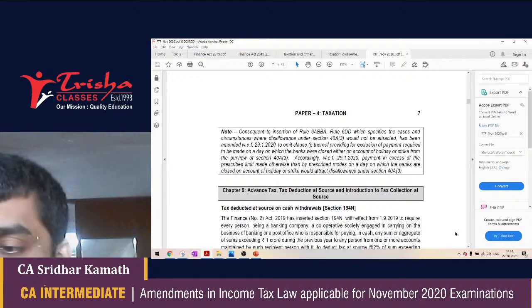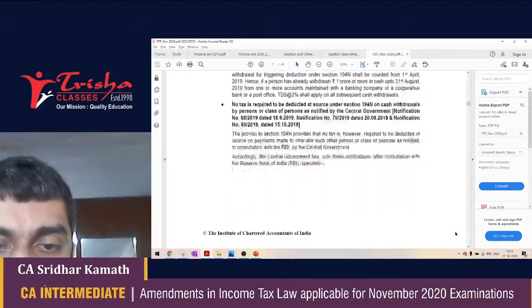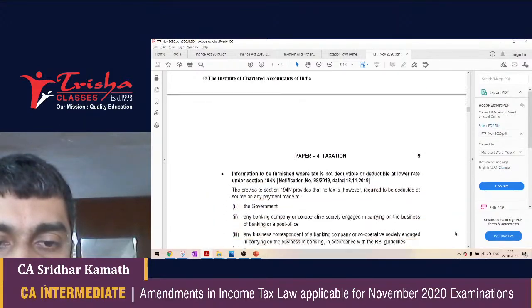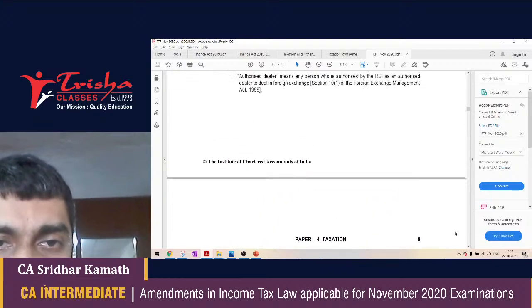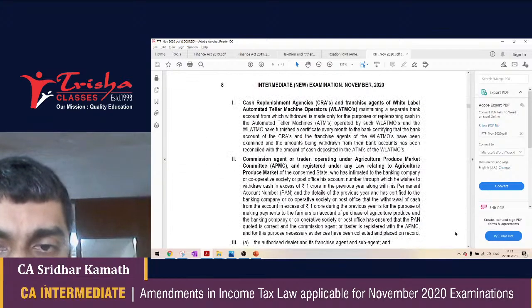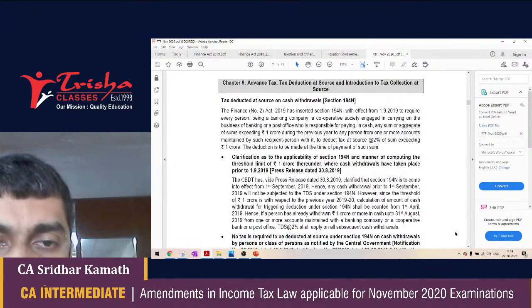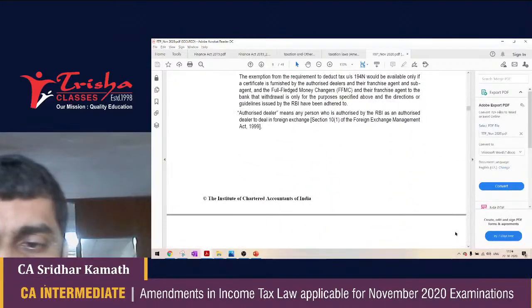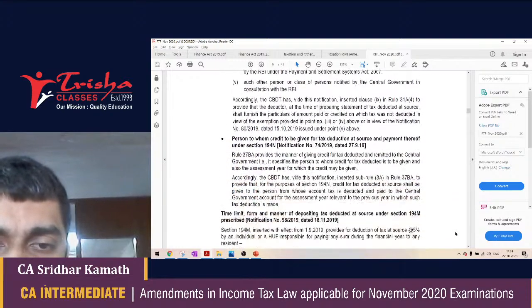Some changes in the TDS sections that are applicable: section 194N, on which we have discussed cash withdrawals. 194M, I'm not sure they have discussed here. Only 194N, I think. Yes, 194N, a lot of notifications, a lot of clarifications have come out. And right now, there's a Madras High Court judgment which is saying that 194N should not be made applicable. This is quite complicated, so there could be a chance that at the intermediate level, questions might not be asked on section 194N.